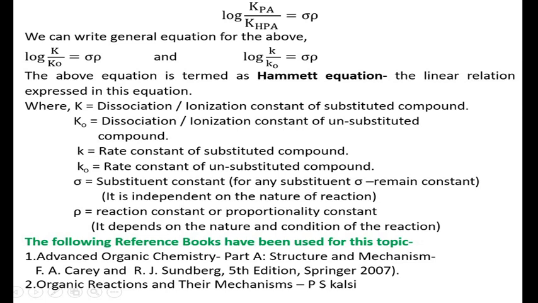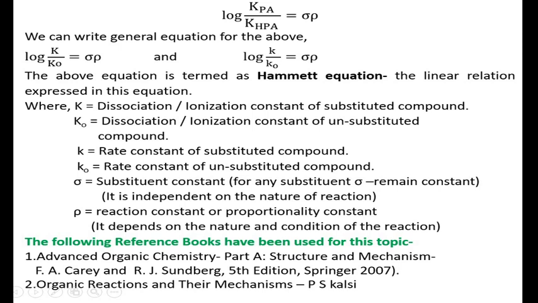In the above equations, capital K is the dissociation or ionization constant of the substituted compound. K0 is for the unsubstituted compound. Small k is the rate constant for the substituted compound, and k0 is the rate constant for the unsubstituted compound. Sigma is the substituent constant.